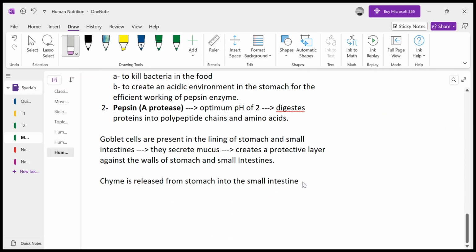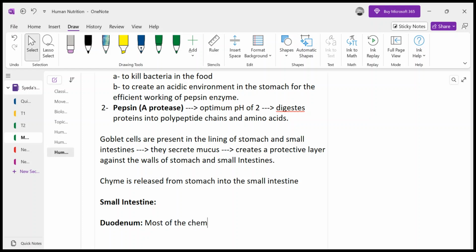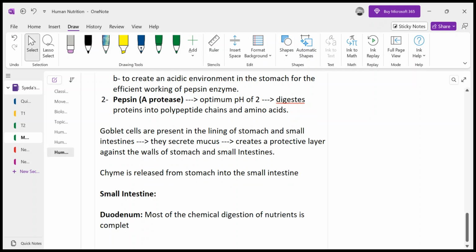Okay, now let's come towards the small intestine. Now, small intestine we have discussed, it has three parts, right? But in our syllabus, we have to discuss only duodenum and ileum. Now, in duodenum, what is happening? What is the function of duodenum? Most of the chemical digestion of nutrients is completed in duodenum, right?